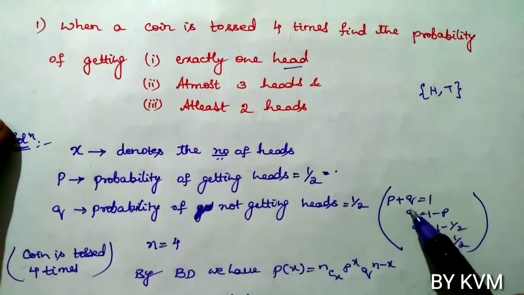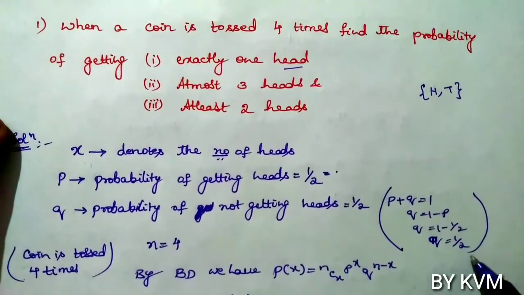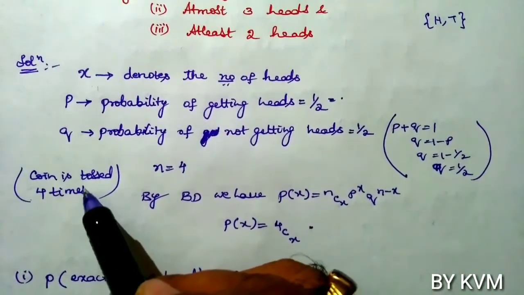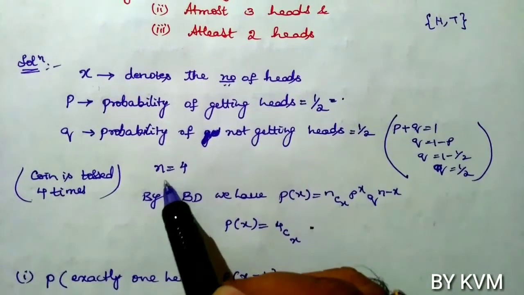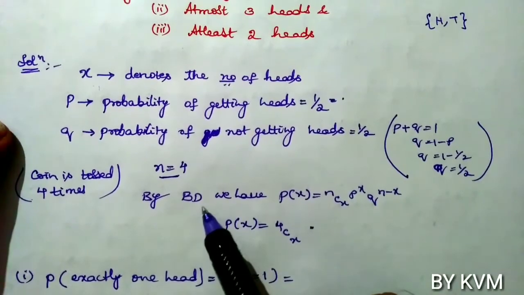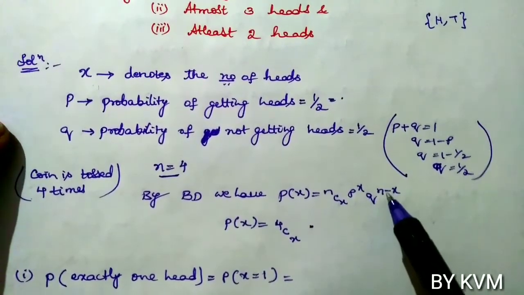Or we can calculate that q equals 1 minus p, so q equals 1 minus 1 by 2, so q equals 1 by 2. Now how many times is the coin tossed? It is tossed 4 times, so n, the number of trials, is 4. We know that by binomial distribution, p of x equals nCx into p power x into q power n minus x.